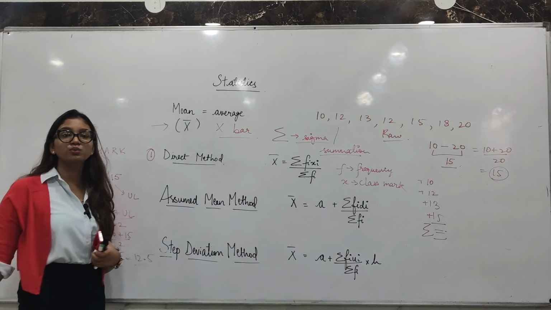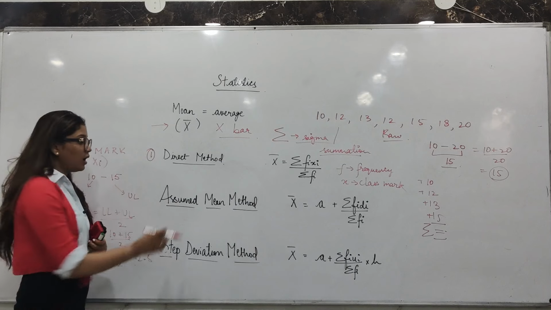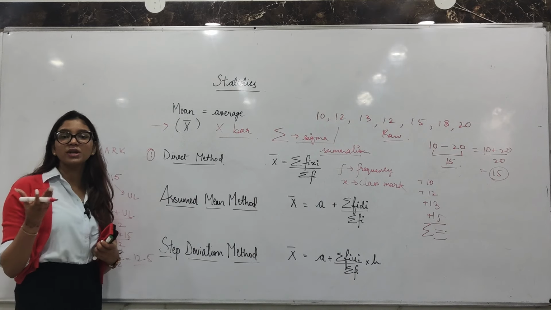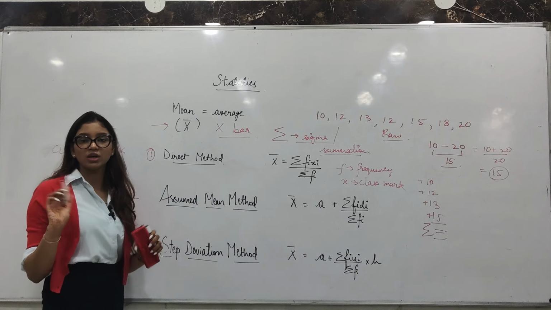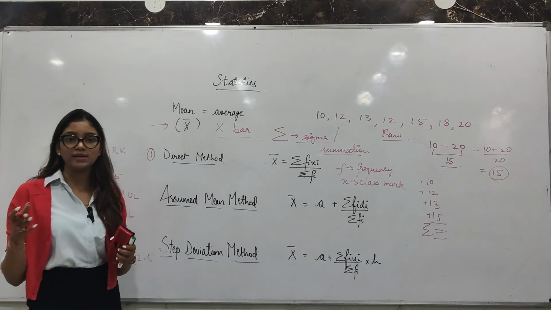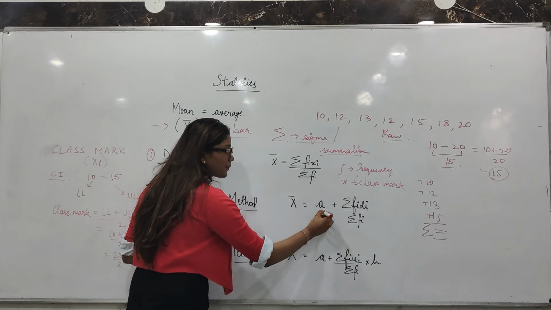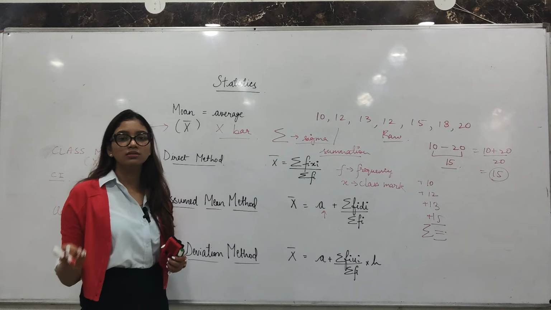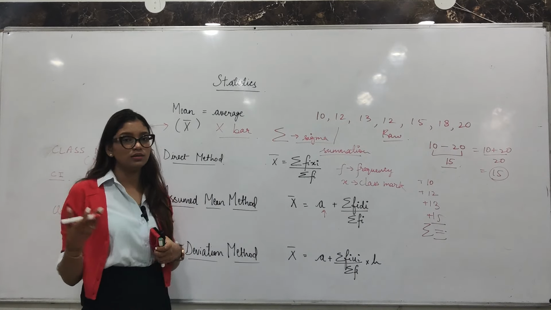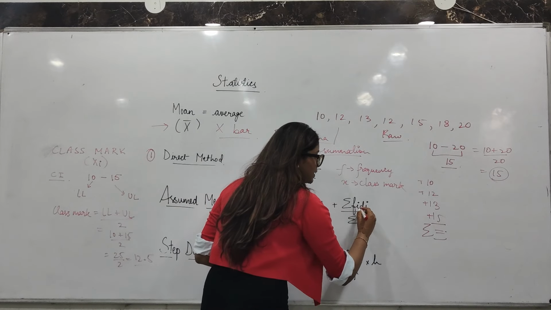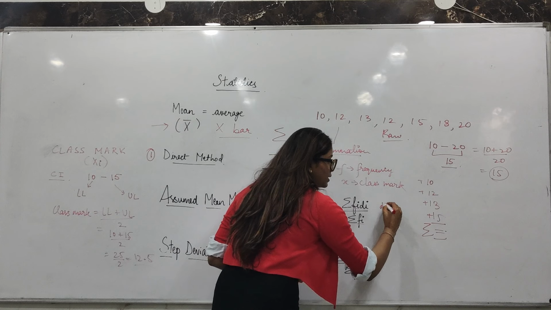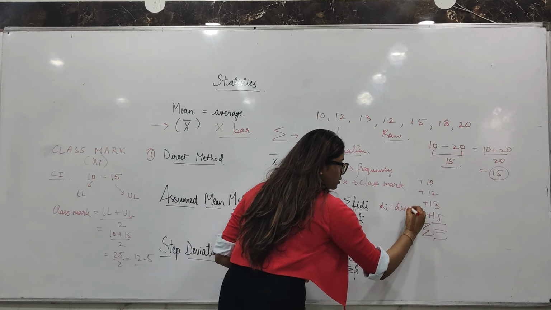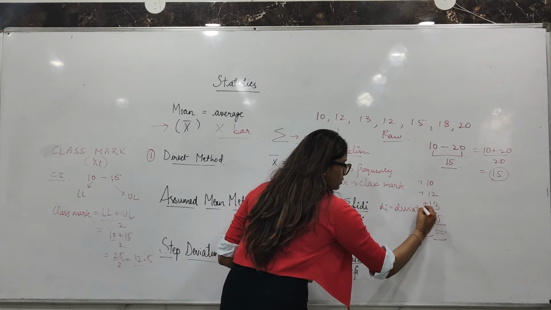Coming to the assumed mean method. Assumed, I hope you all know the meaning of assumed. आप कुछ assume करते हैं कि आपका mean ये होना चाहिए. You let mean be something which is A, and from that assumed mean you calculate the actual mean. This we are going to discuss in detail. Fi you know, di here is nothing but the deviation. It is read as deviation.